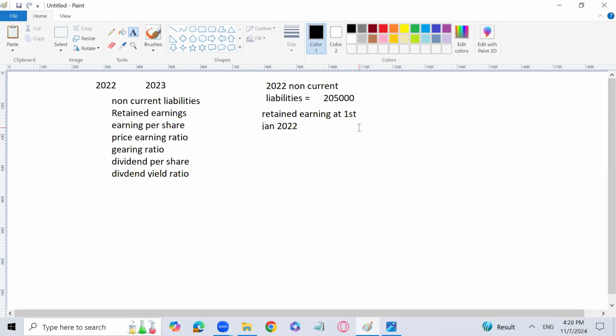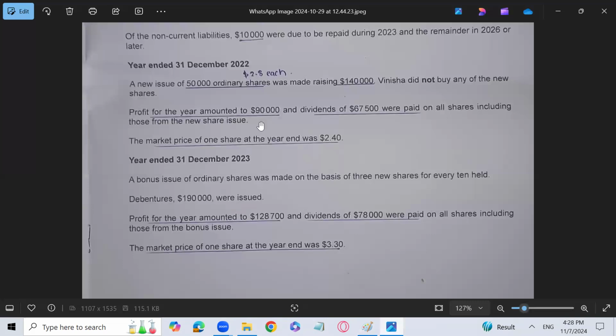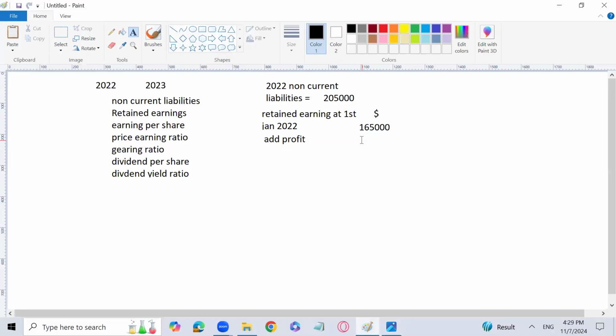Let's write it down. That is 165,000. If you want to write the sign of dollars, you can. Now what will we do? We will add profit into it. That is profit for the year. Profit for the year is given as 90,000. We don't need to subtract debenture interest or anything like that because it is already given that profit for the year is 90,000. It means that the interest has already been subtracted. So we are not considering that. Especially since the interest percentage is also not given. That is the reason 90,000 is the profit. So I will add profit, that is 90,000.